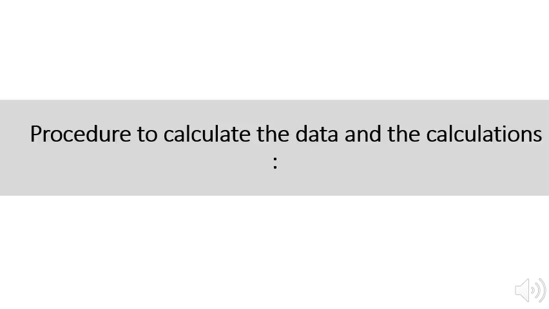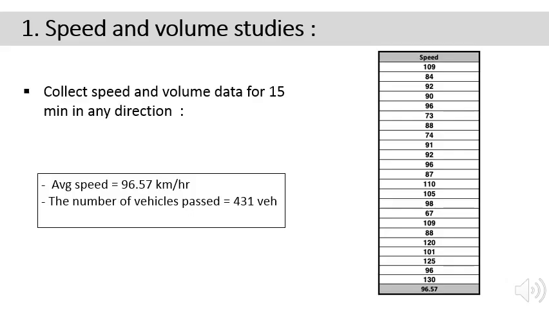Procedure to calculate the data and the calculations. Most of the data was calculated manually by going to the field and counting the number of vehicles that passed through the highway in 15 minutes. After that, by using the speed gun application, we measured the speed of a number of vehicles randomly to calculate the average speed of the vehicles on Al Muaskar Highway. The average speed was 96.57 km per hour for 23 cars.